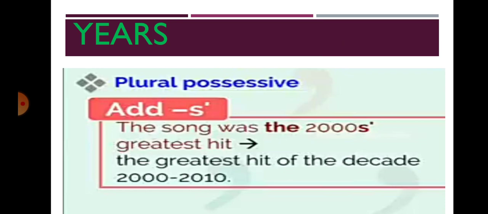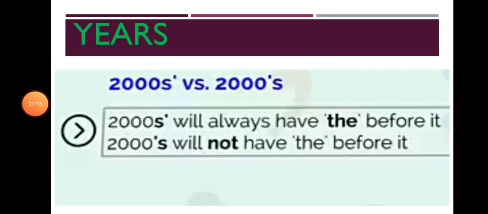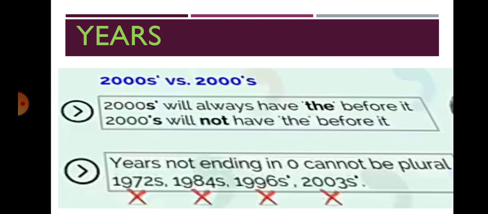Then plural possessive means we use an apostrophe after the s. The song was the 2000s' greatest hit. Here it means the greatest hit of the decade 2000 to 2010. Here, 2000s apostrophe versus 2000 apostrophe s. The 2000s' will always have 'the' before it. You can see, s after the apostrophe means it always comes with 'the'. Then 2000's will not have 'the' before it. It doesn't come at all.